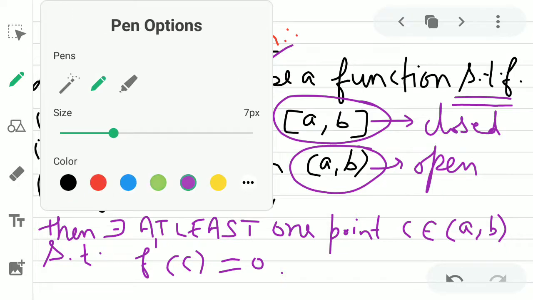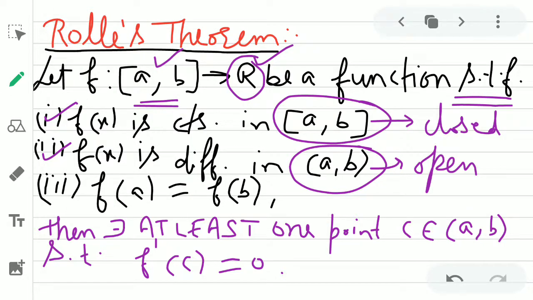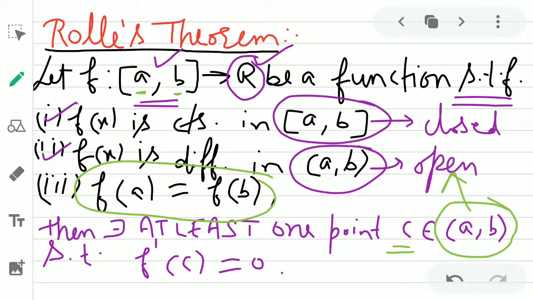And the third condition is f(a) equal to f(b). Meaning to say if you look at this interval, the endpoints are a and b. So here f(a) and f(b) must be equal, meaning the values of f at a and b must be equal. Then according to Rolle's theorem, we can say that there exists at least one point c, which belongs to, again, the open interval, such that f'(c) is equal to 0. So the value of c we get from this condition in Rolle's theorem.